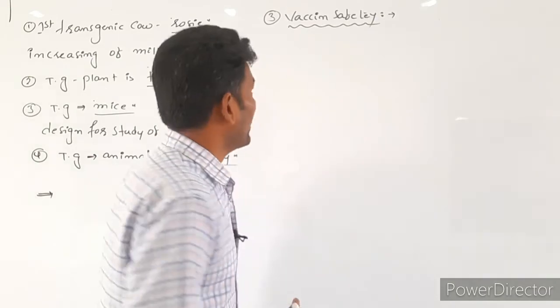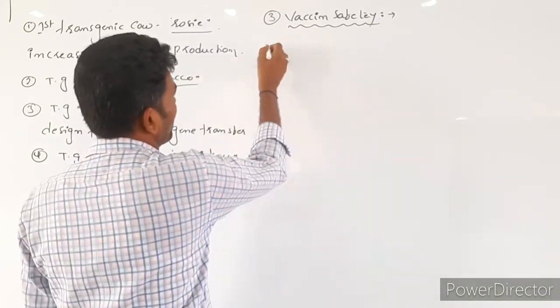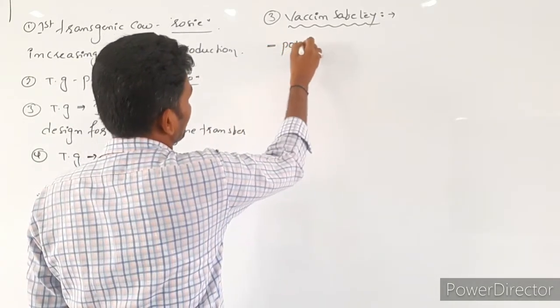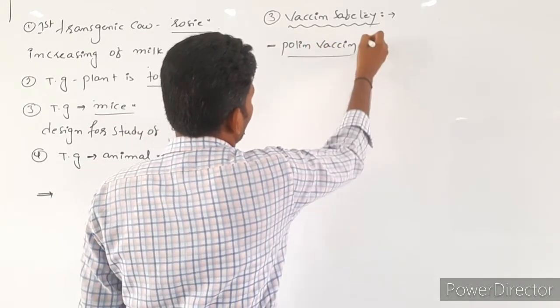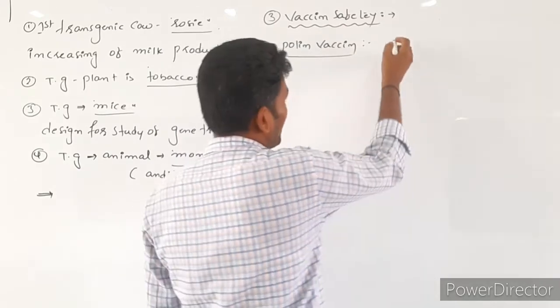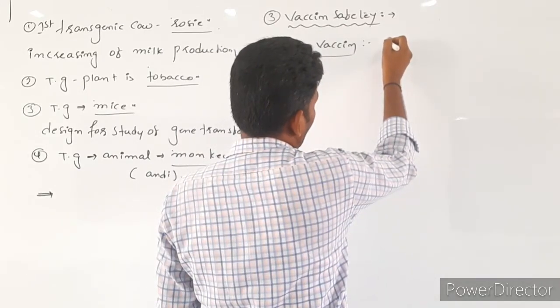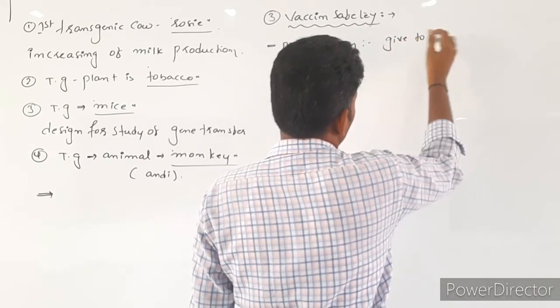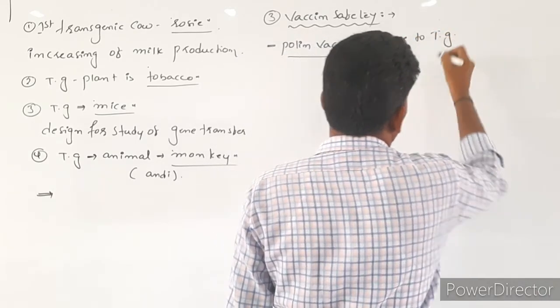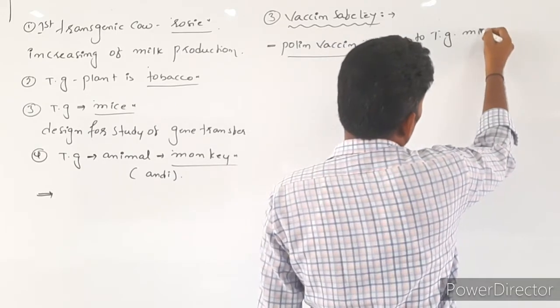Vaccine safety, for example, the polio vaccine. First they give it to transgenic mice.